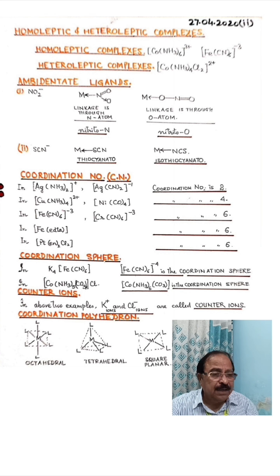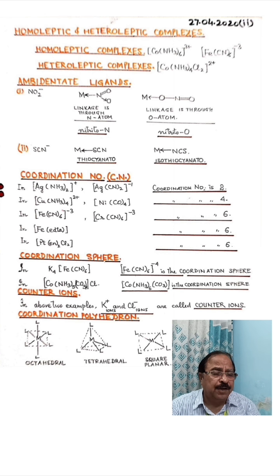And then come heteroleptic complexes. Now in the second example, have a look, there are two types of ligands. One is ammonia, there are 4 ammonia molecules, and the other is chloride, there are 2 chloride ligands ligating with the central metal cation cobalt. Then you will see many examples when you study coordination compounds.